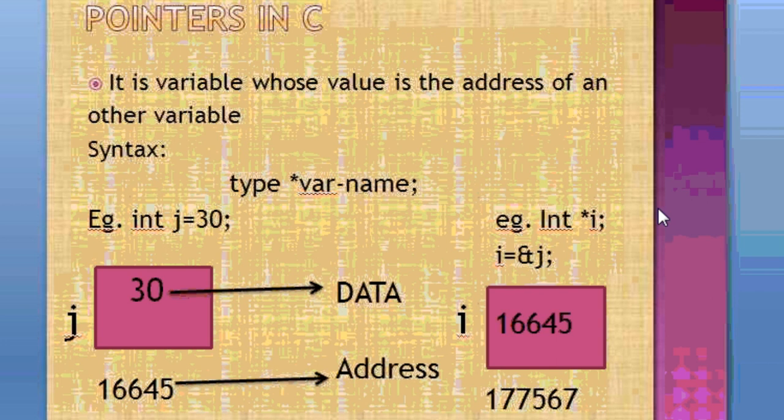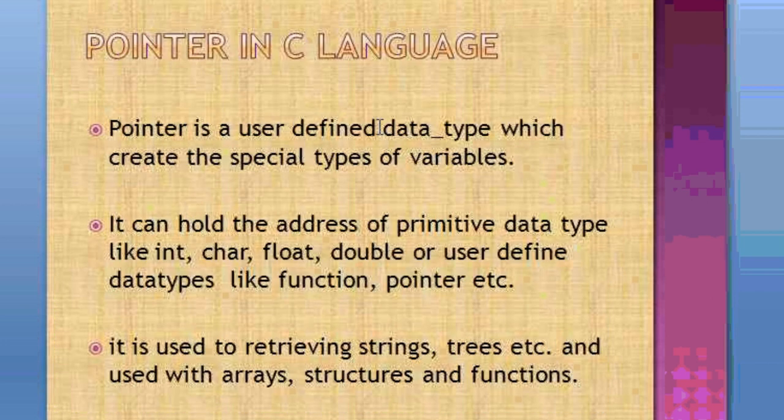This is not a default data type. We are making the new data type. So it is user-defined data type, like we have a user-defined function. Since some functions are already available, code of that function is already available, but some functions we used to write. So that is the user-defined function. Same, pointer is a user-defined data type. It can hold the address of primitive data type.